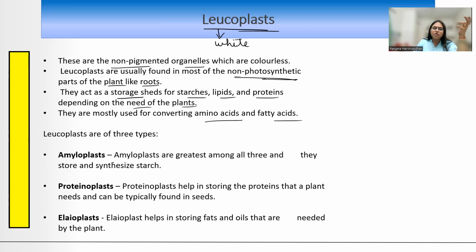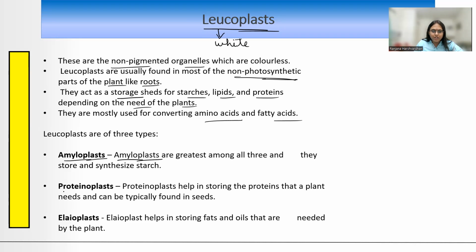How many types of leucoplasts are there? So when it is storing starch, जब वो स्टार्च स्टोर कर रहा है, तो उसे कहते हैं अमाइलोप्लास्ट. सलाइवरी अमाइलेज आपने पढ़ा है. Another name for ptyalin, which is an enzyme in your mouth. What does that do? That digests starch, isn't it? So amylo is the name for starch. So that is why those plastids which store starch are called as amyloplasts.